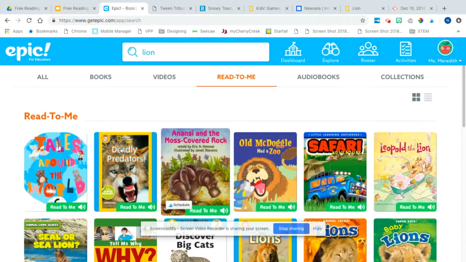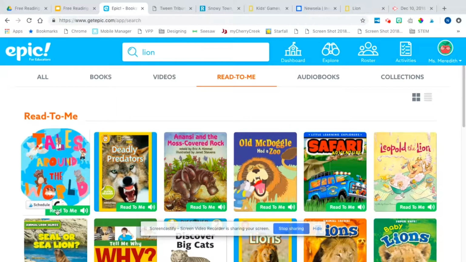Read to me books will have this green sticker. So sometimes kids would say, it doesn't read to me. It doesn't read to me. I'm like, well, double check the cover. And if it has a green sticker, it will.